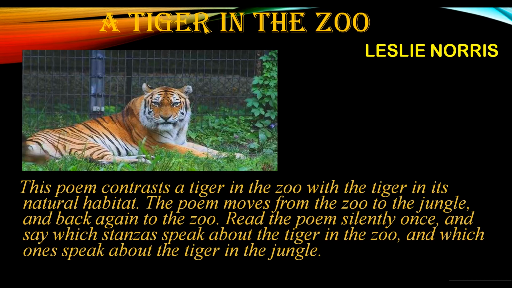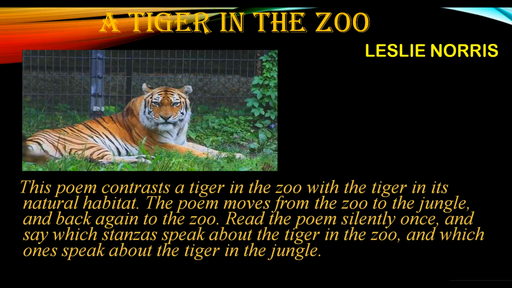A Tiger in the Zoo. This poem contrasts a tiger in the zoo with the tiger in its natural habitat. The poem moves from the zoo to the jungle and back again to the zoo. Read the poem silently once and say which stanza speaks about the tiger in the zoo and which one speaks about the tiger in the jungle.